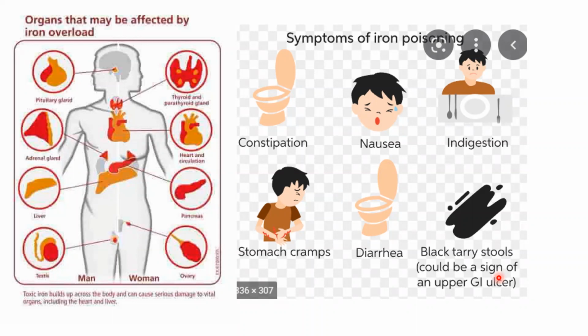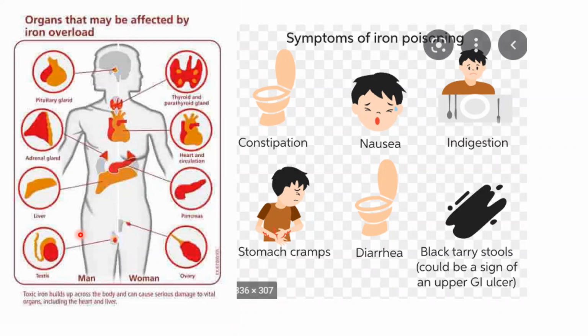That is one important symptom and sign of iron toxicity. Apart from it, iron will also cause toxic effects on the pituitary gland, thyroid, heart, liver, adrenal, pancreas, ovaries, and testes. That means even iron intoxication can make us sterile, so that we cannot have children.